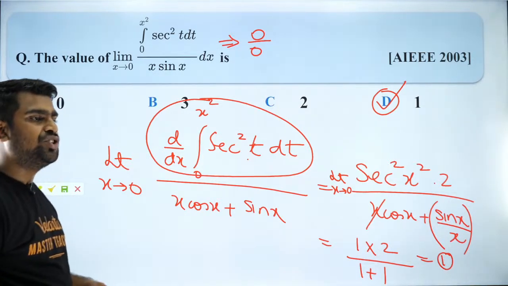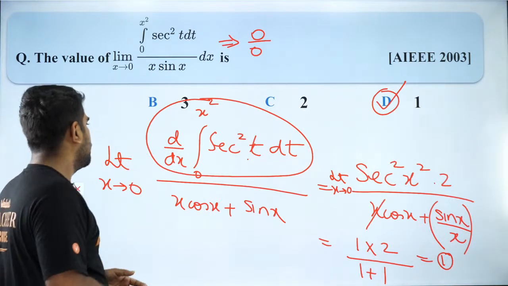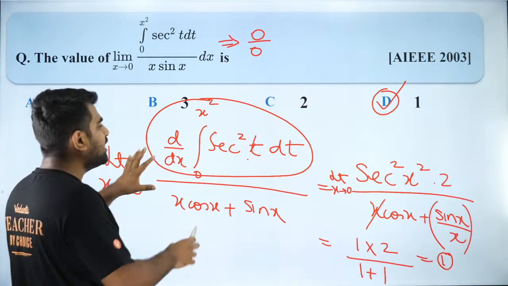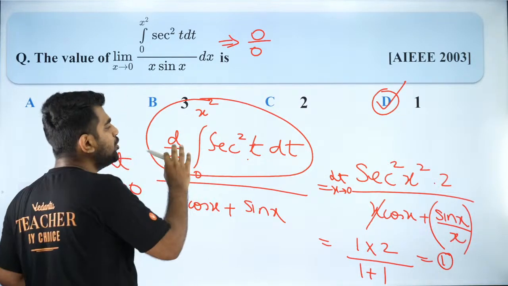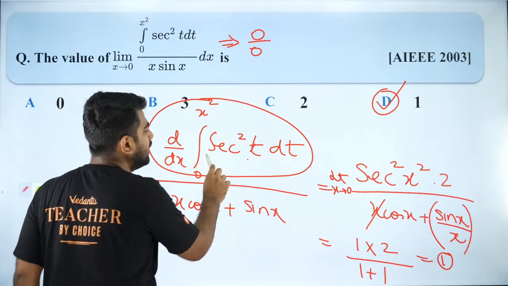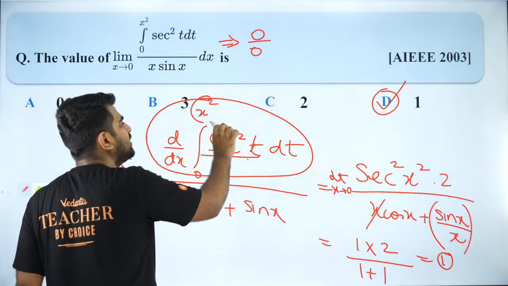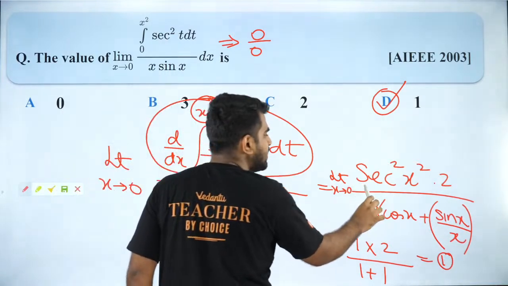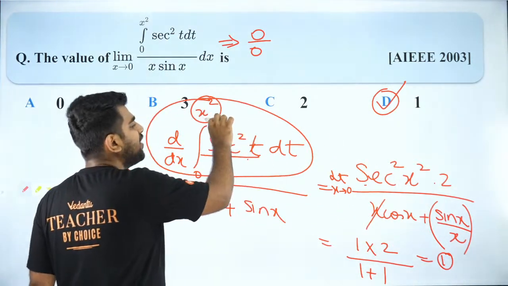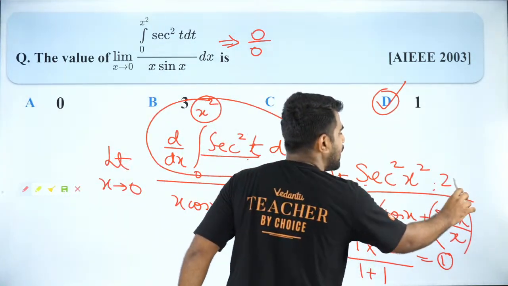Shri is asking, sir, please repeat the second step. So Shri, what I did was, I used the Newton-Leibniz formula. It is the inside function, but I will use x square in the place of t. So it is going to be secant square x square and then derivative of x square, which is 2x.